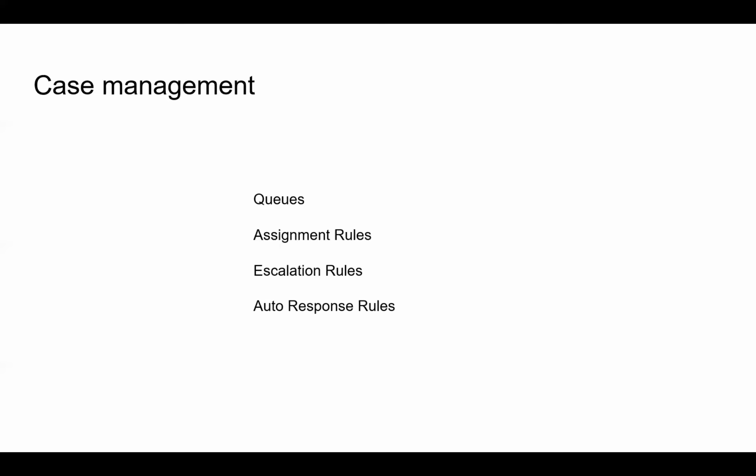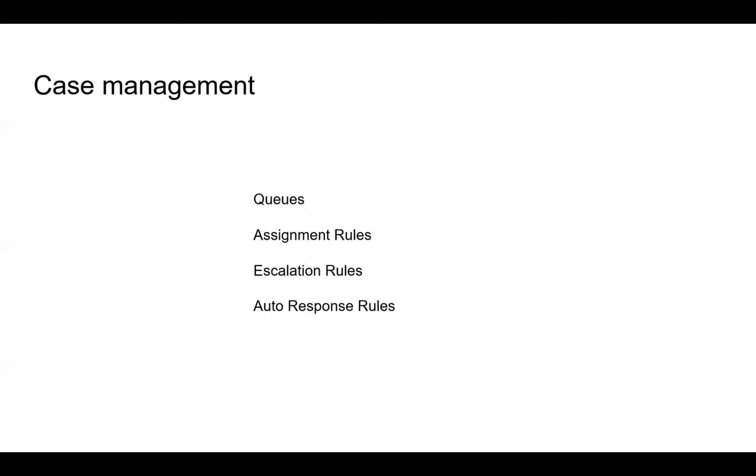If the customer's case is not resolved within, let's say, one day, it will be automatically escalated to another set of people, so they will take care of it later. That's what happens in escalation rules.